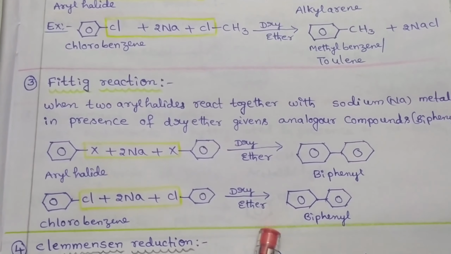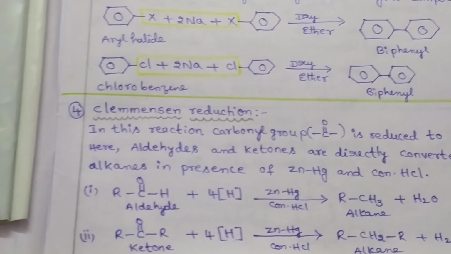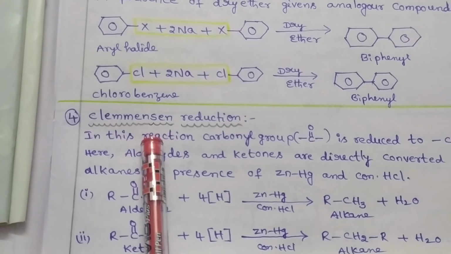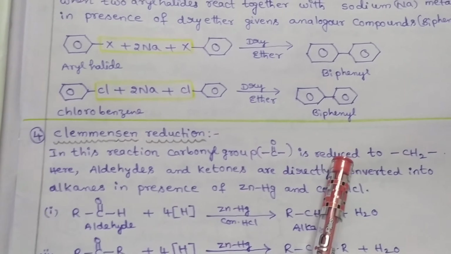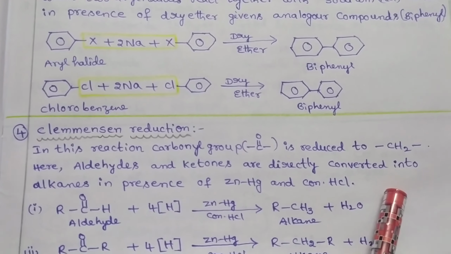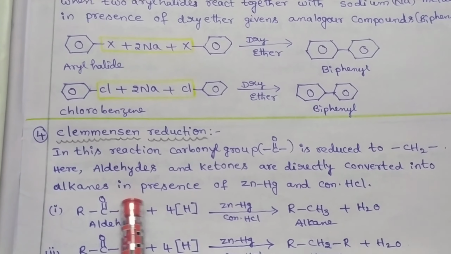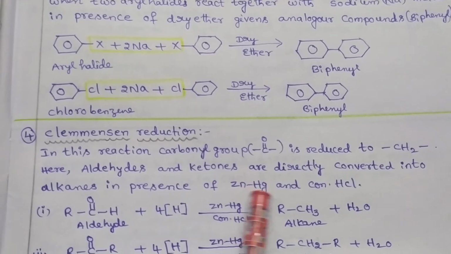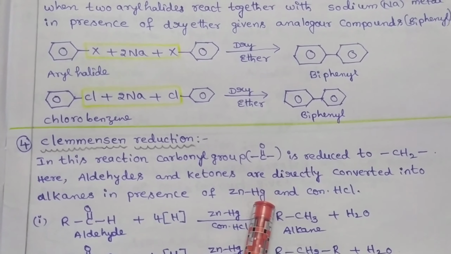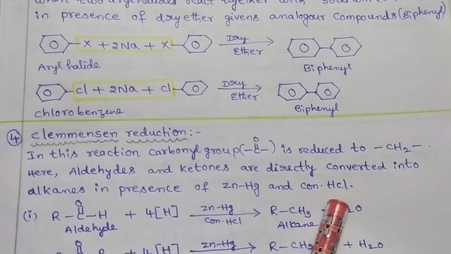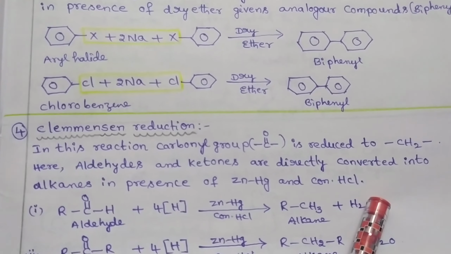biphenyl. Next, Clemmensen reduction. In Clemmensen reduction, the carbonyl group is reduced to a CH2 group. Here, aldehydes and ketones are directly converted into alkanes in the presence of zinc amalgam, ZnHg, and concentrated hydrochloric acid.